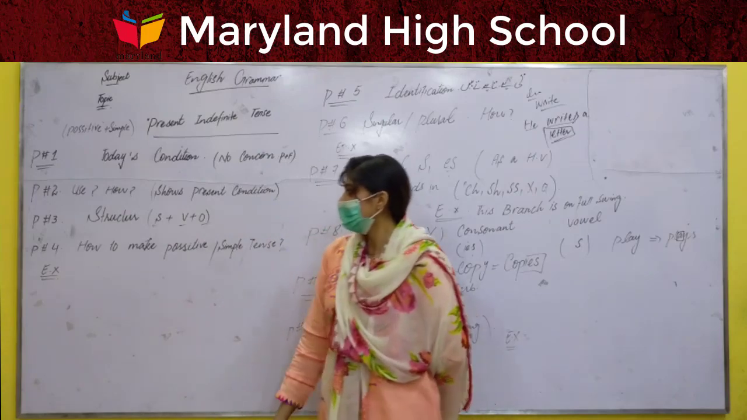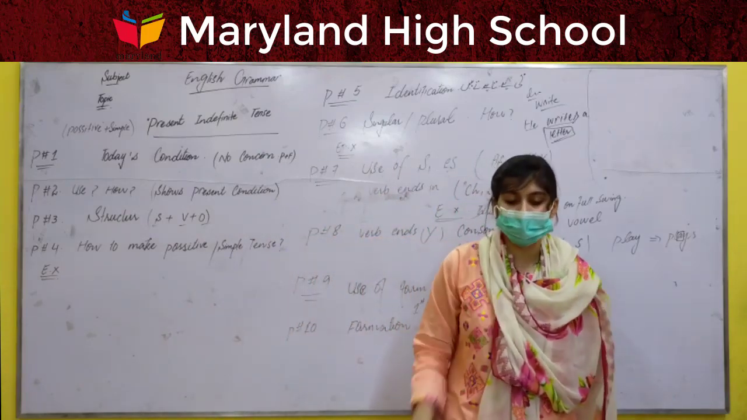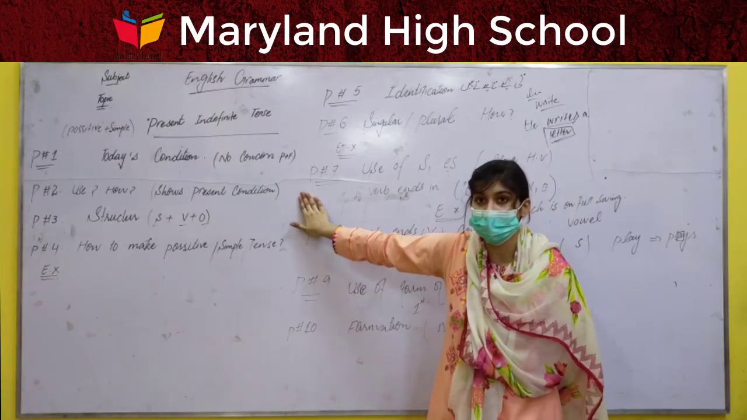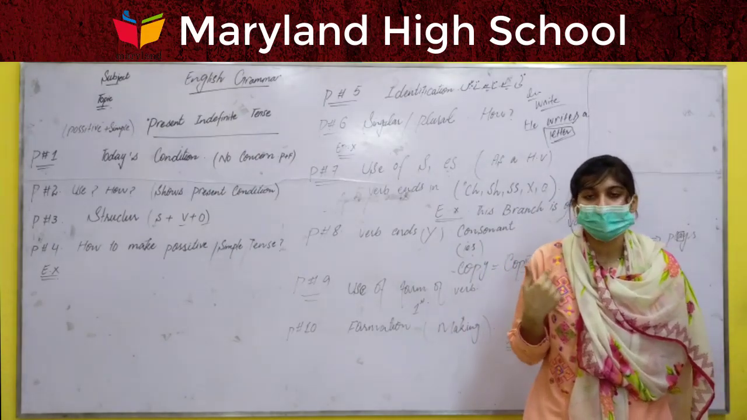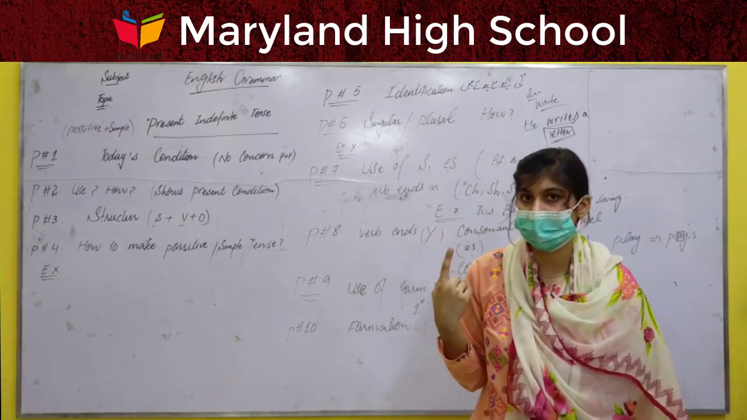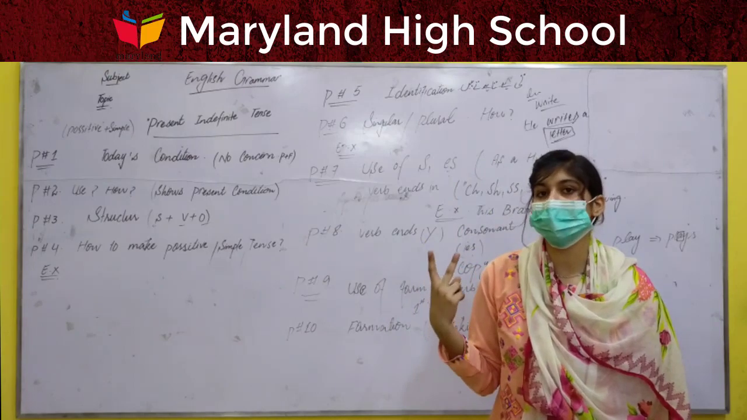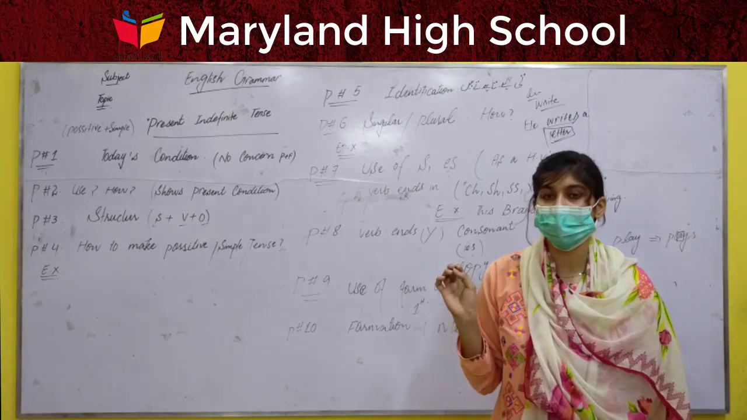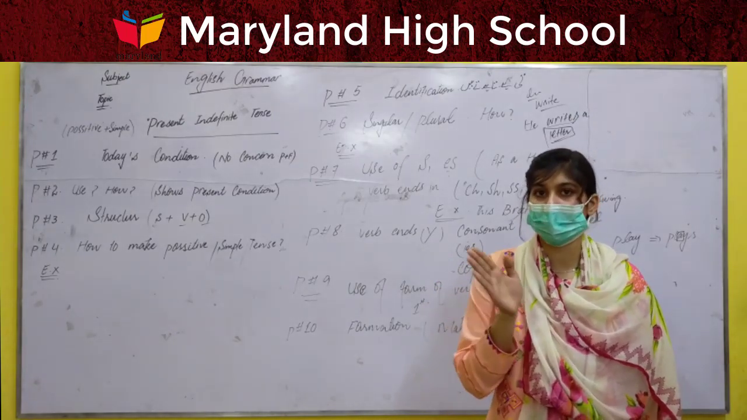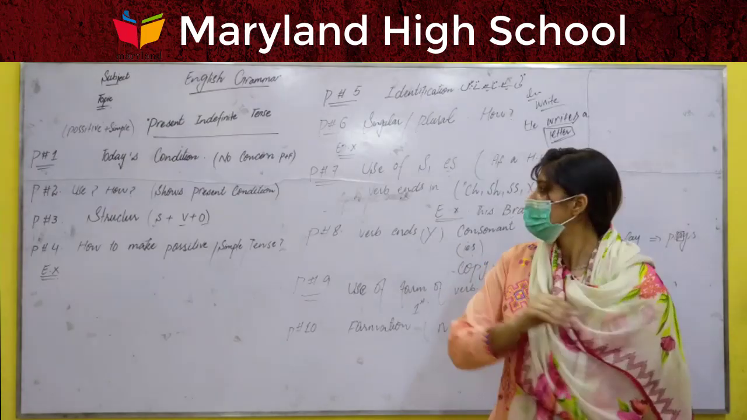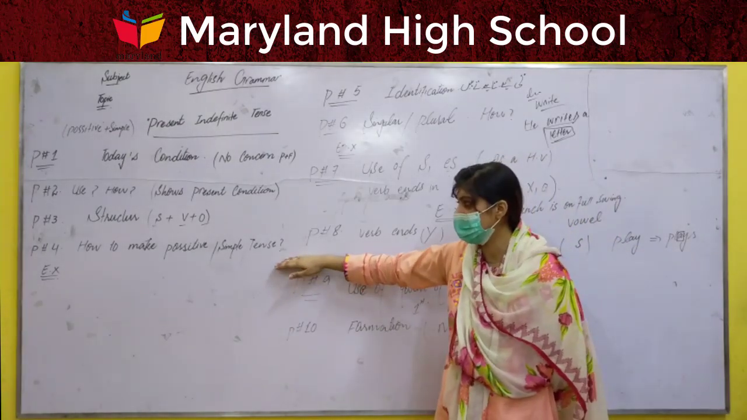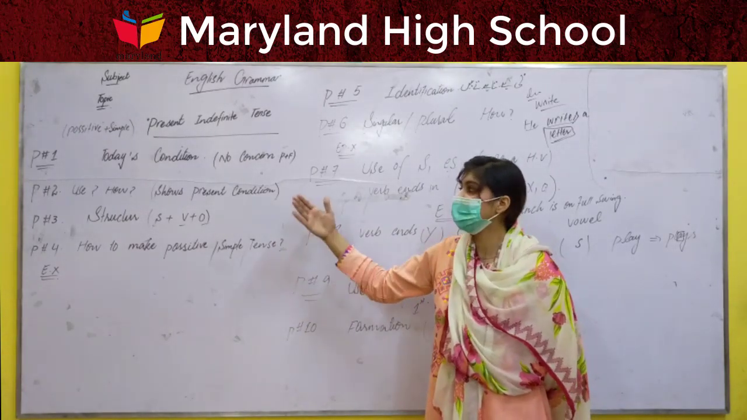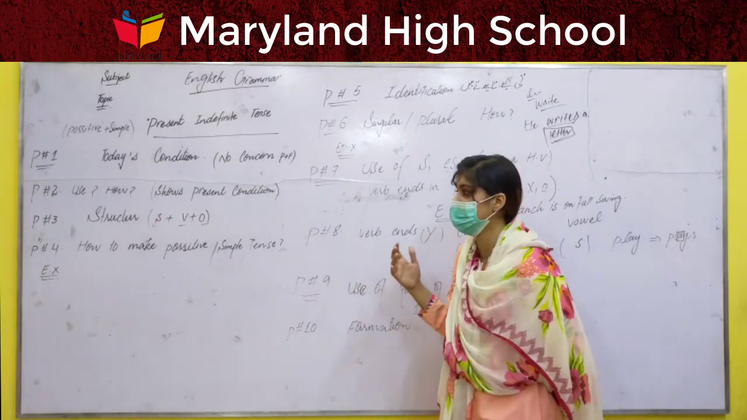Point number 4 is how to make a positive simple tense. Here at the moment I am just discussing positive simple sentences, but in the present indefinite tense we have 3 categories: simple positive sentences, negative sentences, and interrogative sentences. Interrogative and negative sentences have different criteria of solving. So here I am just discussing the positive simple sentences, and how we can deal with these sentences with the help of some important points.